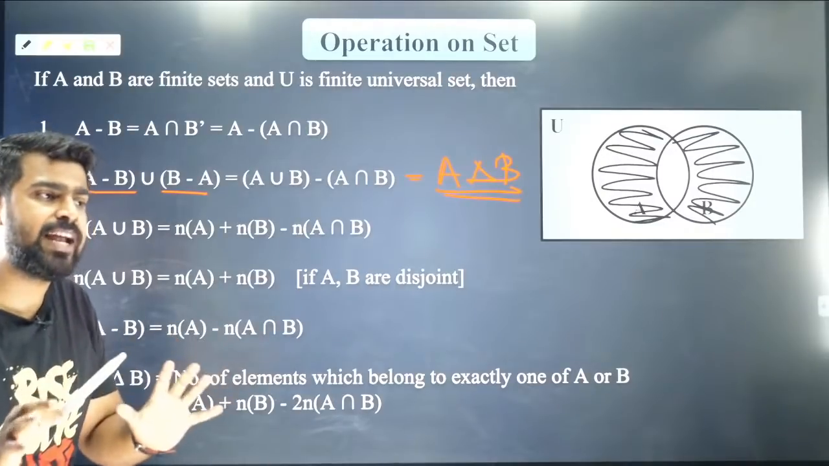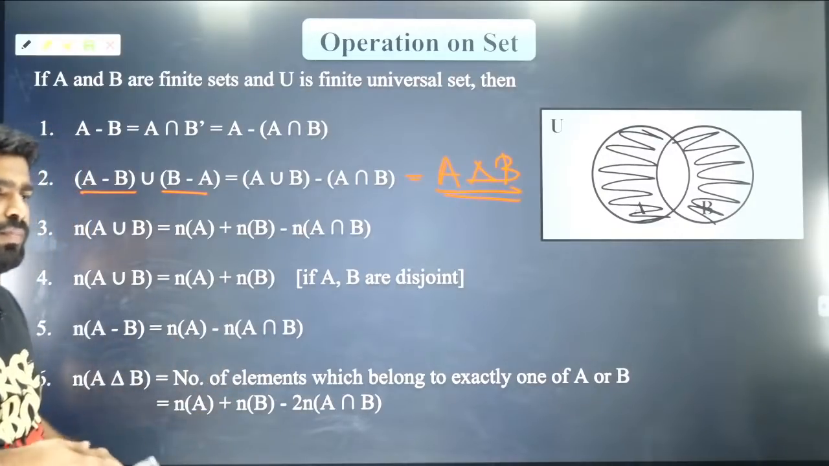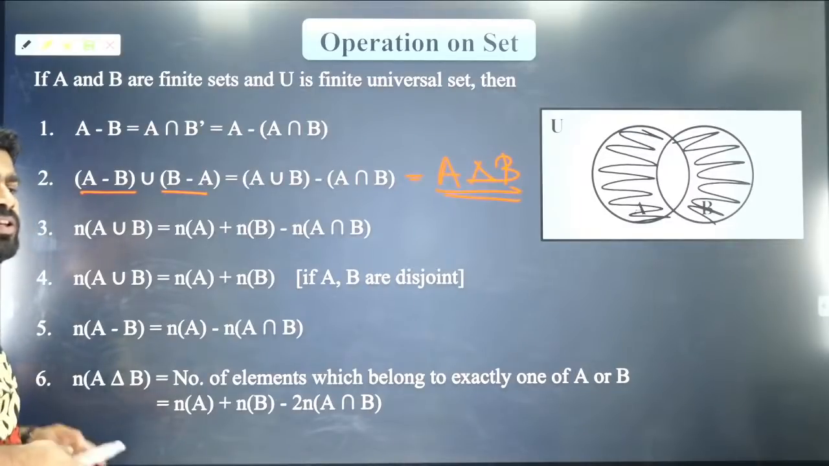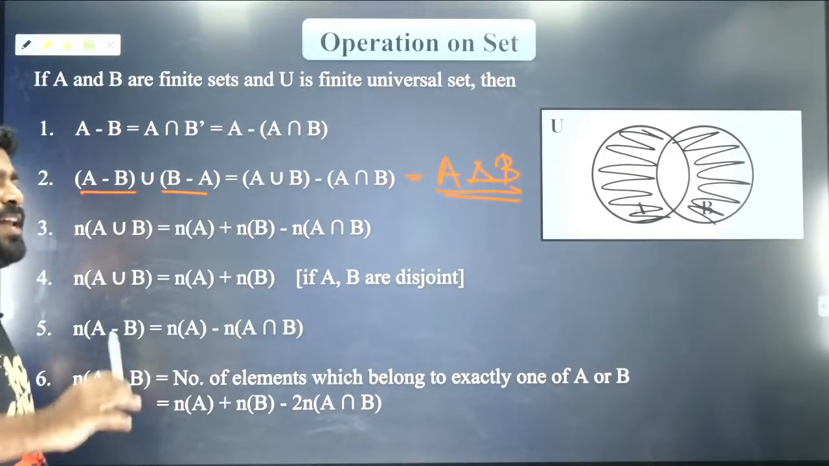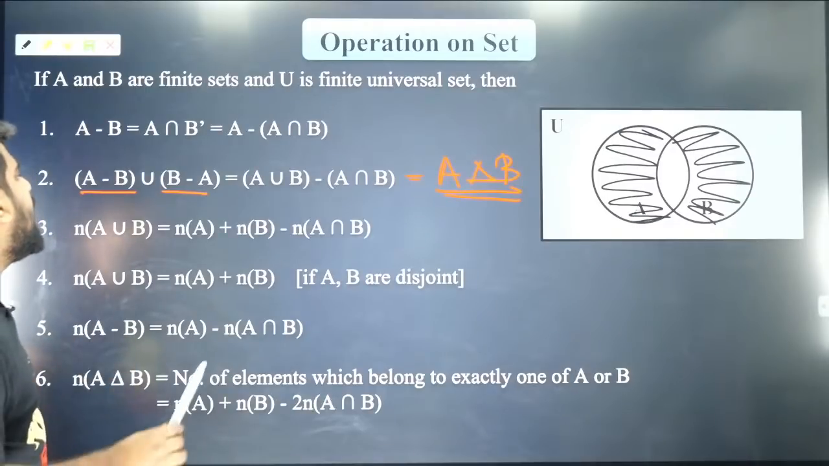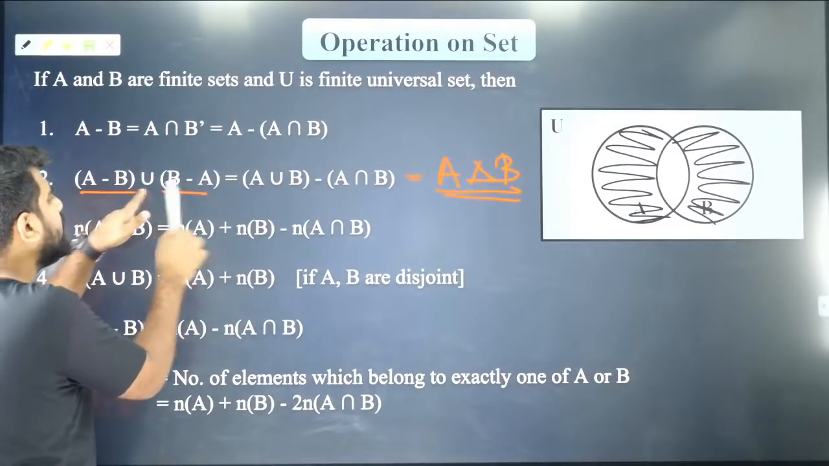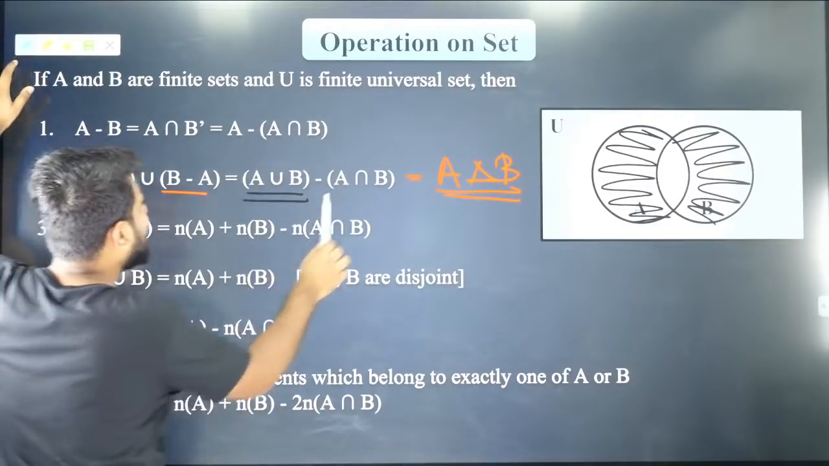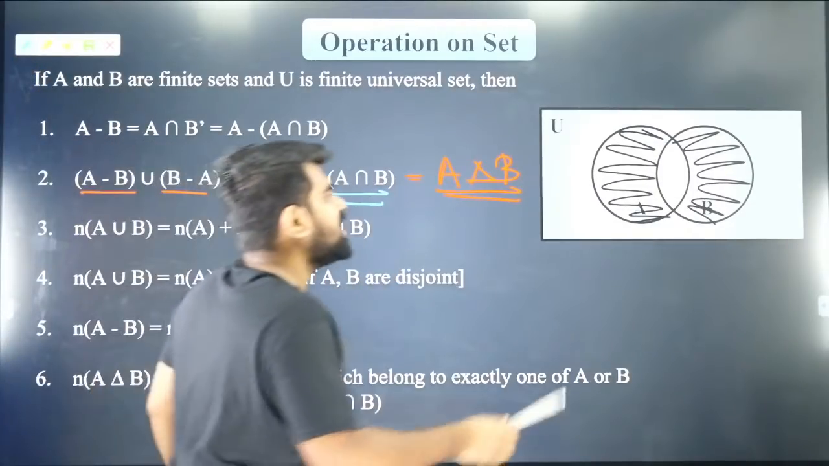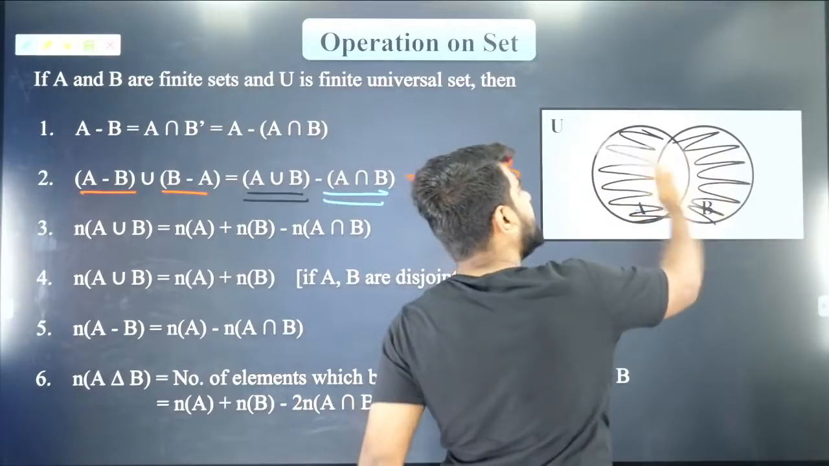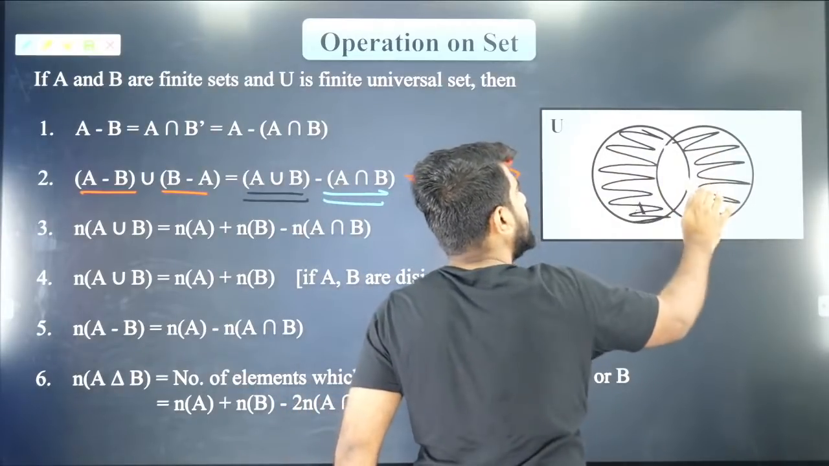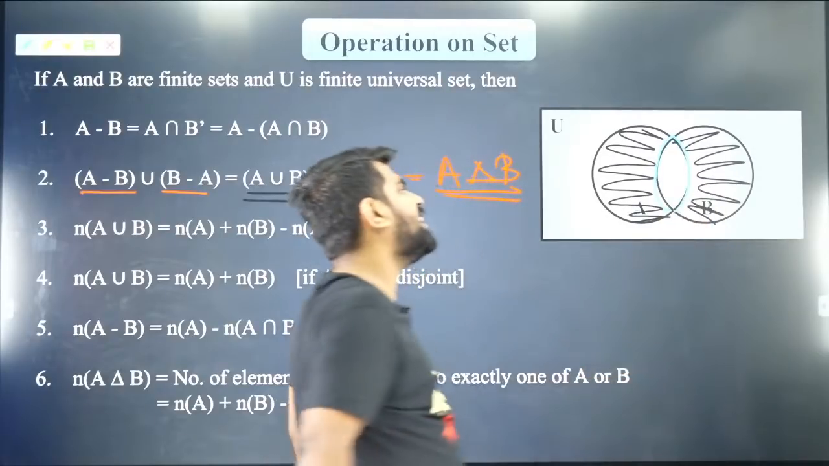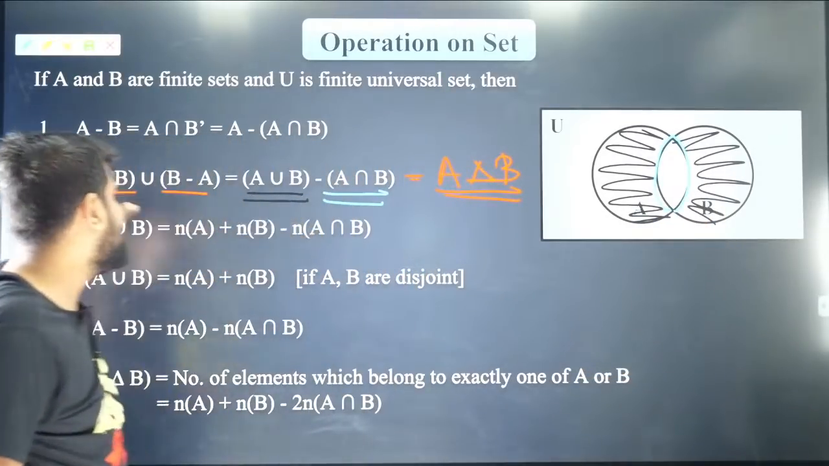Did you all like it? Everybody, all of you are clear with it? Very good. And that A minus B union B minus A can be written as A union B minus A intersection B, because A union B will be everything within these two circles. From that I have to remove this portion which is A intersection B. So that is what I gave here.